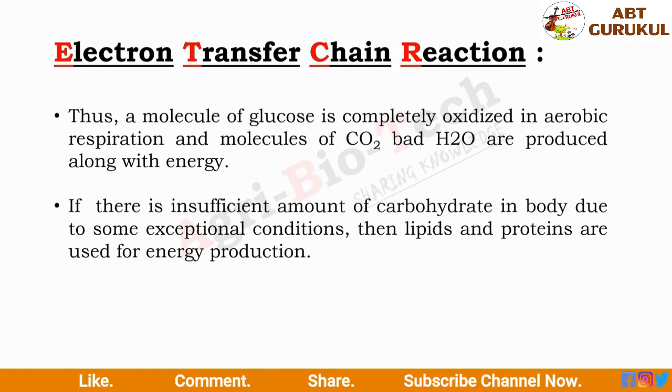Thus, because of all these 3 processes, a molecule of glucose is completely oxidized in aerobic respiration and molecules of CO2 and H2O are produced along with energy. But what happens during insufficiency of glucose in our body? If there is an insufficient amount of carbohydrate in our body due to some exceptional conditions, then lipids and proteins are used for energy production.